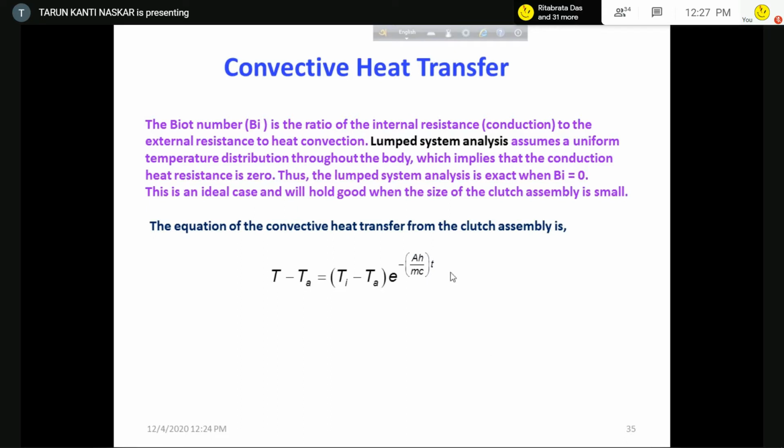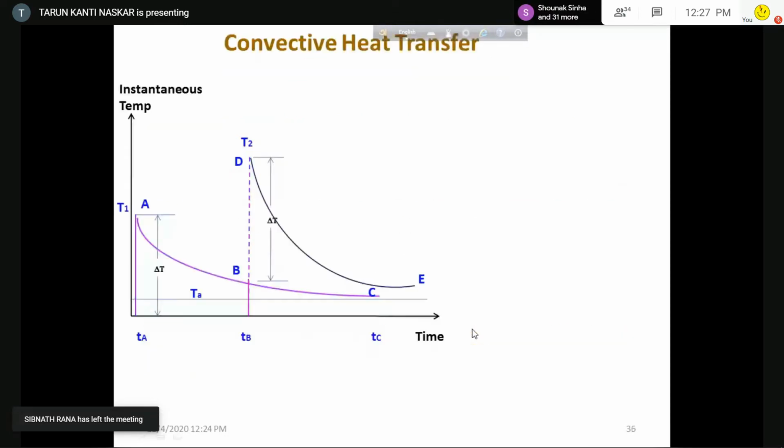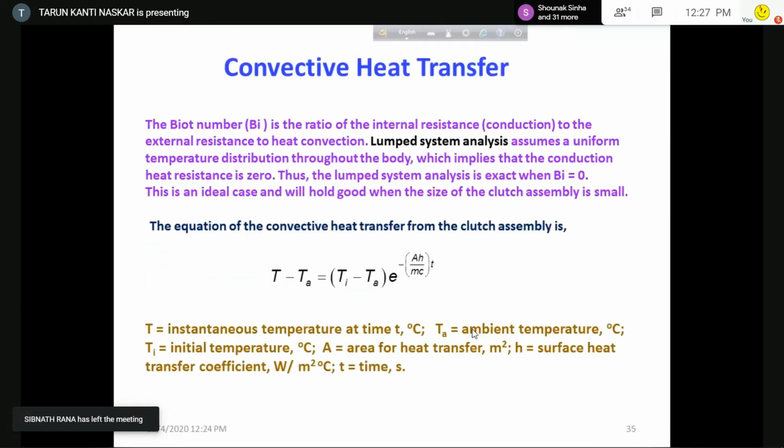The convective heat transfer equation is this, where T is the instantaneous temperature at time t, Ta is the ambient temperature, Ti is the initial temperature, A is the area for heat transfer, and h is the surface heat transfer coefficient. So this is the equation for convective heat transfer.